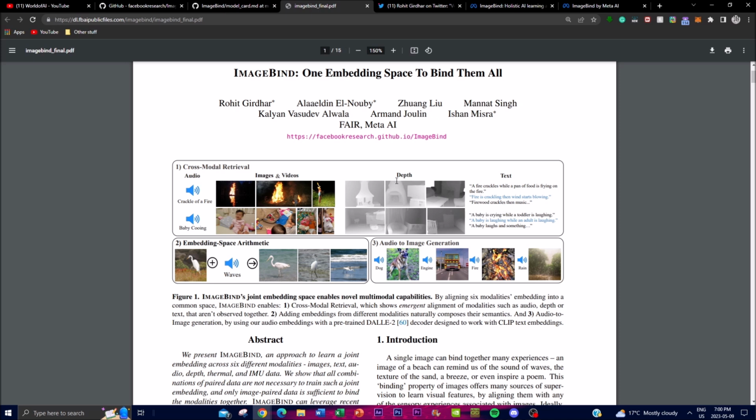Now, for example, we're able to see that they combine 3D and IMU sensors, which could allow users as well as developers who access this application to create a more immersive virtual world that responds to the user's movements and actions in real time. Now, ImageBind's ability to analyze data from both types of sensors simultaneously could be crucial in making this possible.